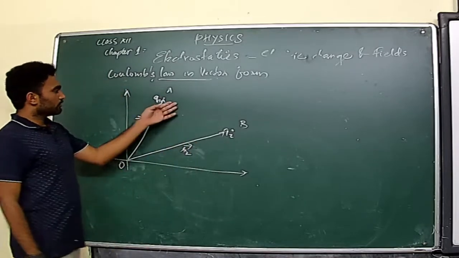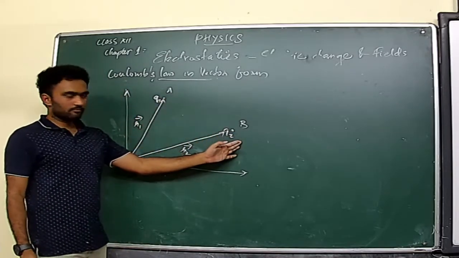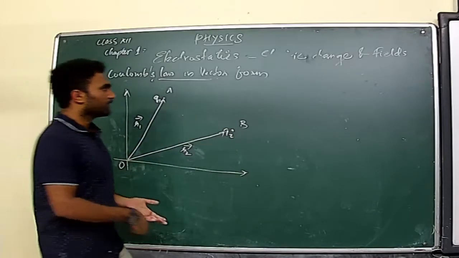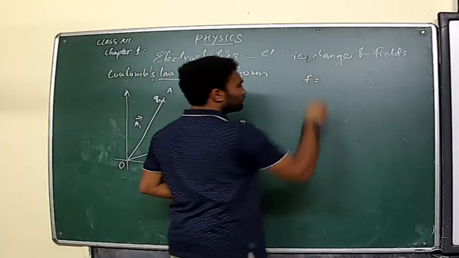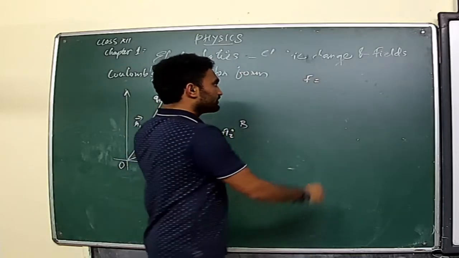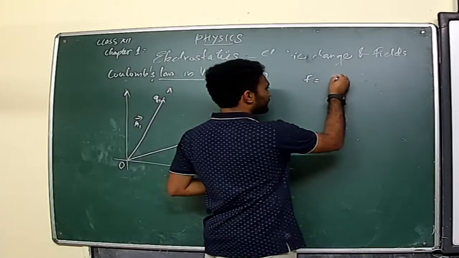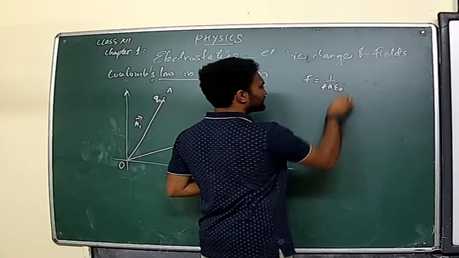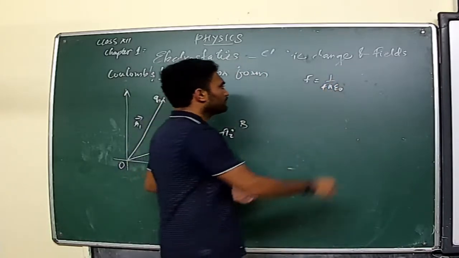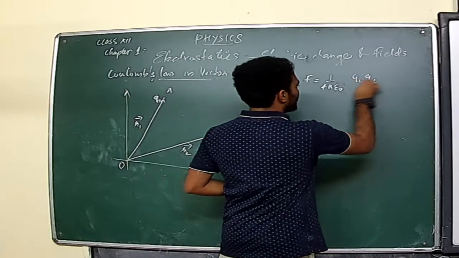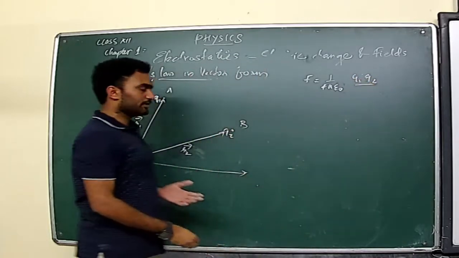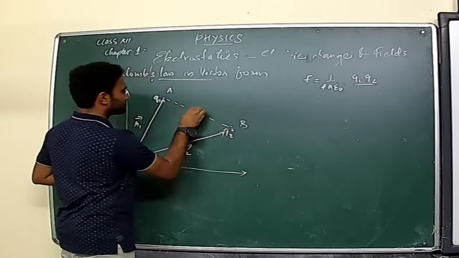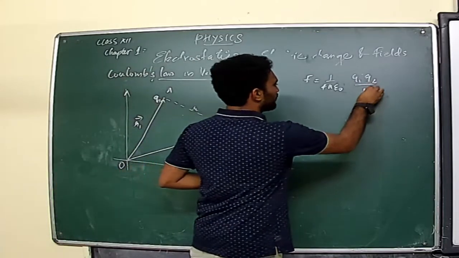We know that they are same charges, so definitely there will be a force of repulsion. We have the general formula for force of repulsion: F is directly proportional to the product of charges, that is 1 by 4 pi epsilon. Just consider this in air or in vacuum. So Q1 Q2 by the distance between them. Just consider it as R, so it will be R square.